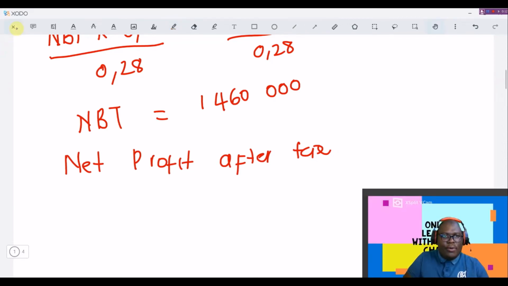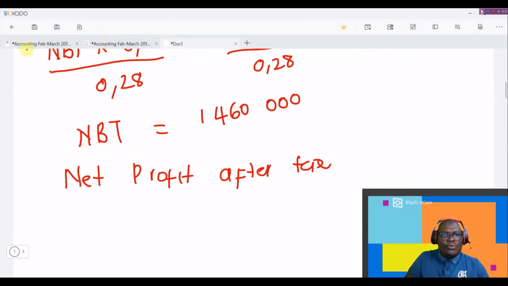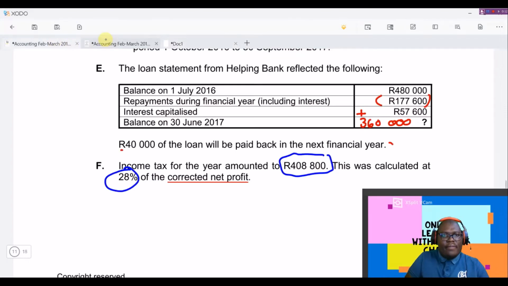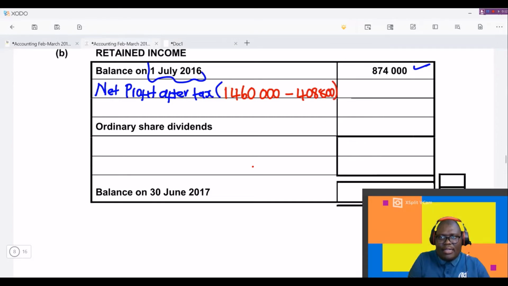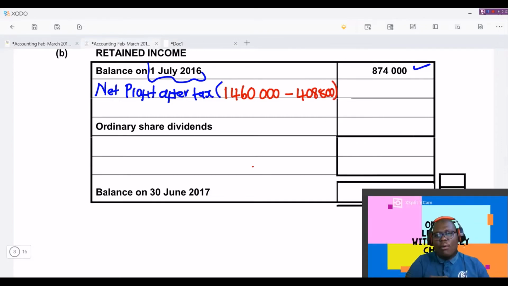So I'm just gonna go and write it in the note. So we're gonna have 1,460,000 minus that 408,800, and then we will have our net profit after tax.